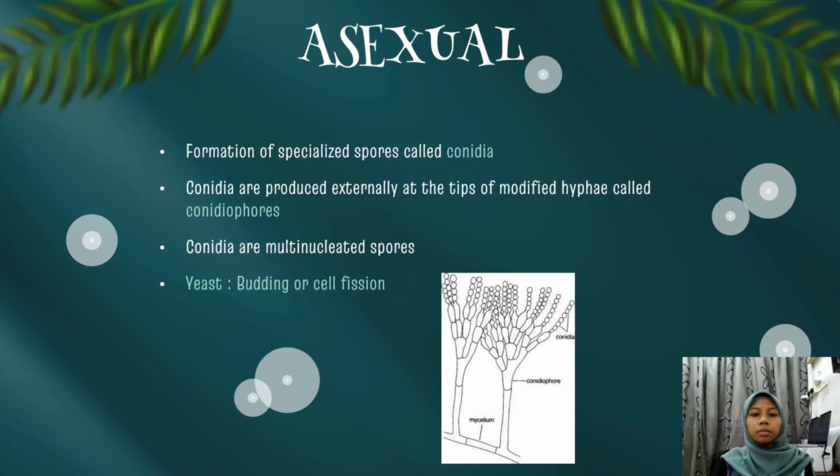So conidia are multinucleated spores, which means they have more than one nucleus. For yeast, they reproduce by budding or cell fission.